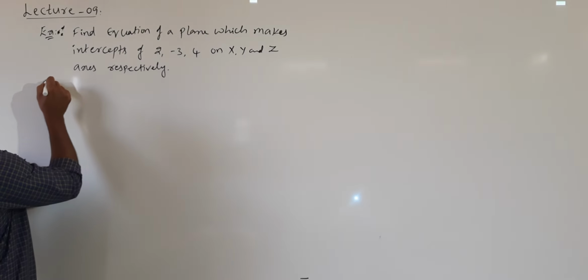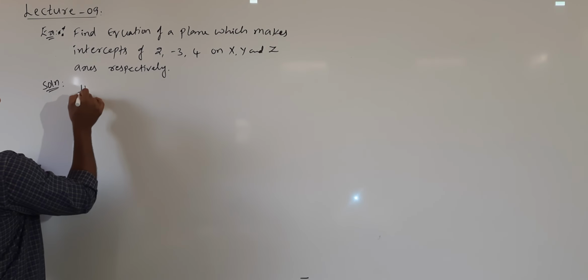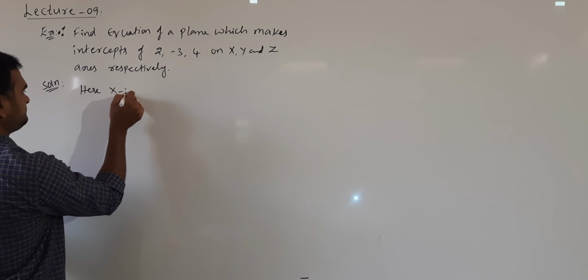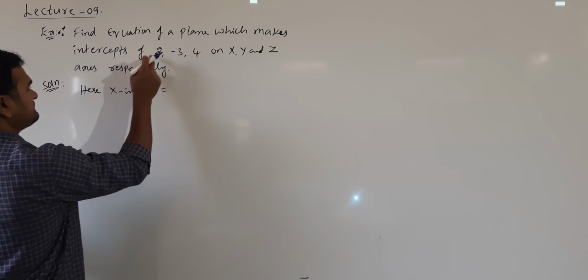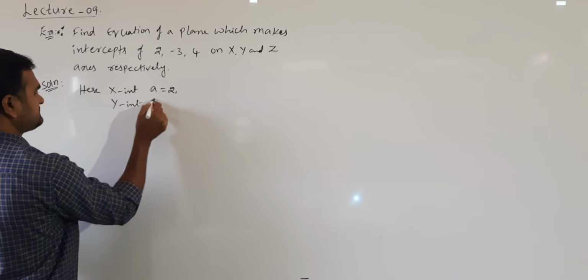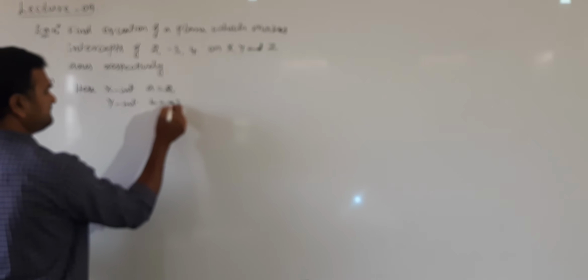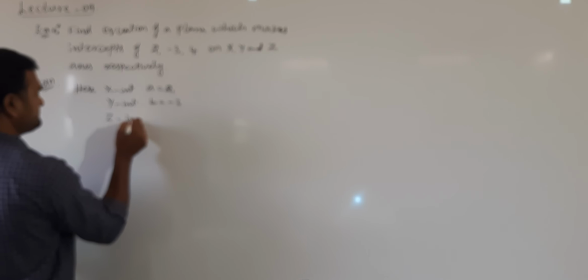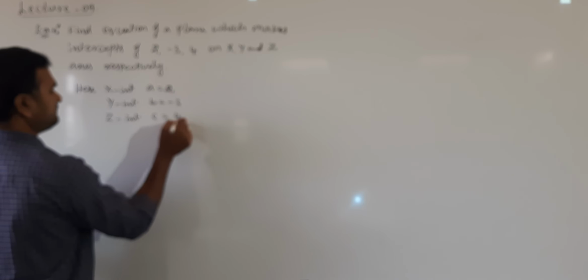So here, what is the x intercept? The x intercept a is 2, the y intercept b is -3 and the z intercept c is 4.